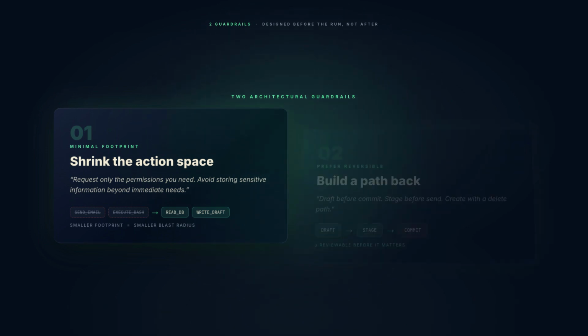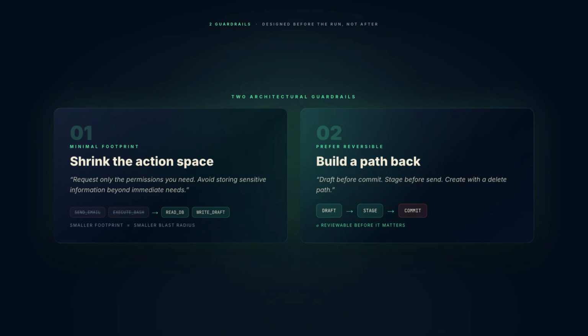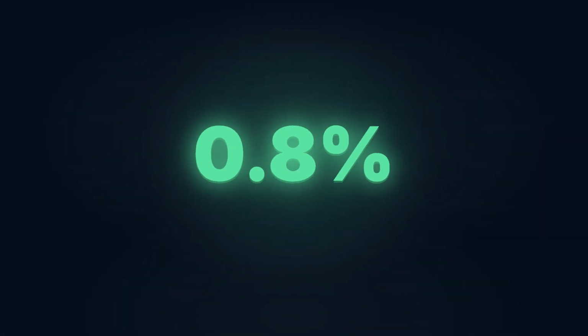The second is prefer reversible. Write to a draft before committing. Create a resource with a delete path. Send to a staging address before the live one. The preference for reversible is not extra caution, it is a recoverability property. A reversible action can be reviewed before it becomes permanent. An irreversible one cannot.